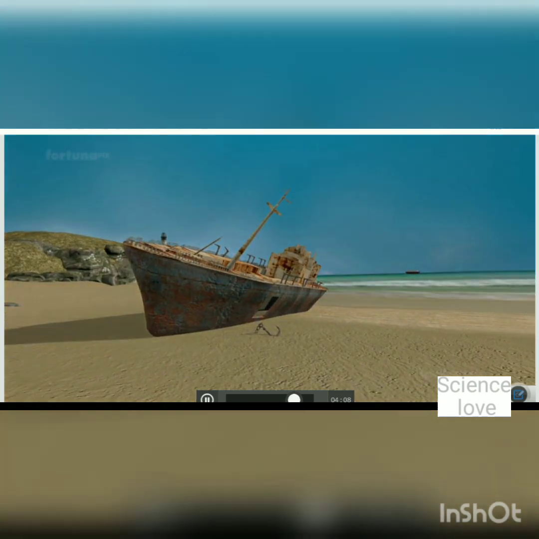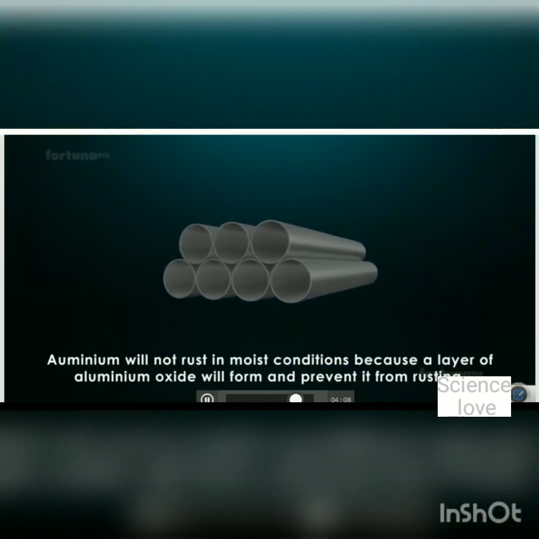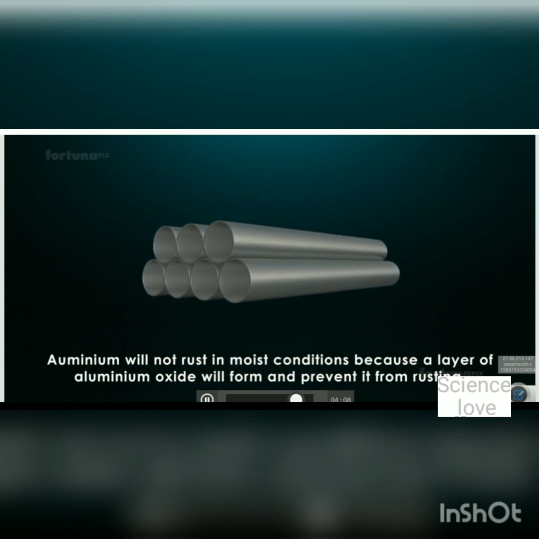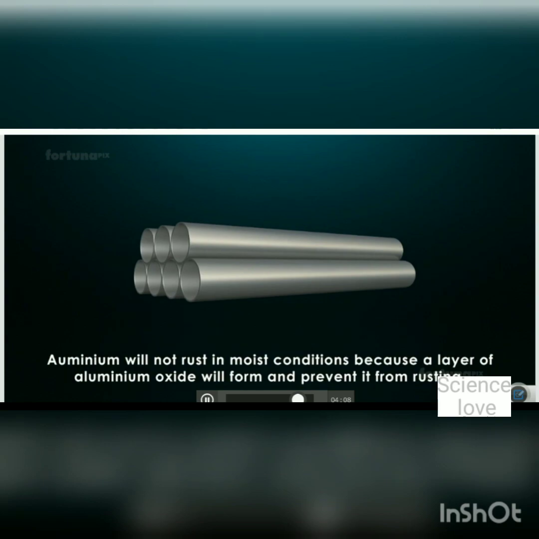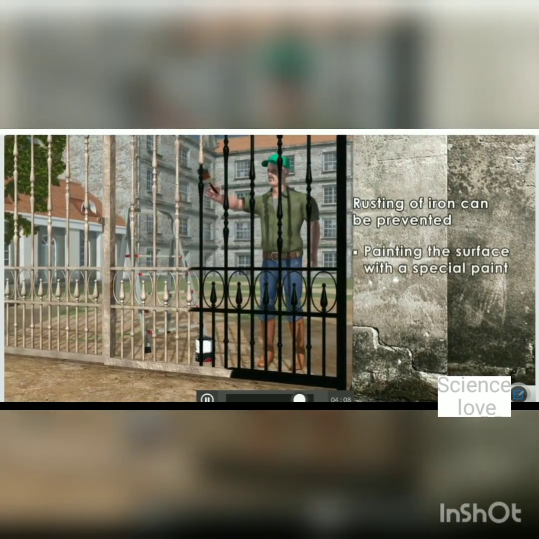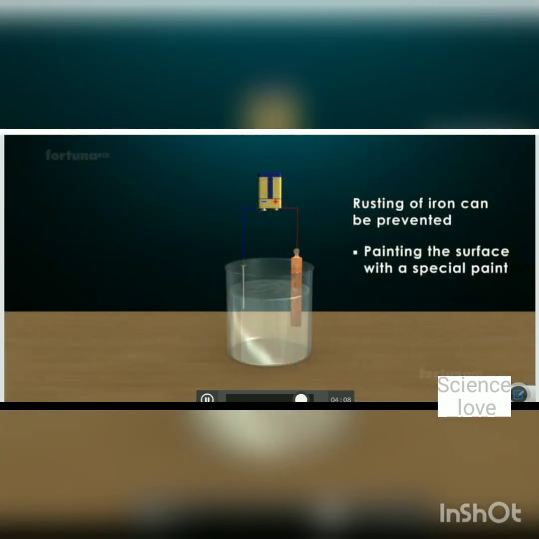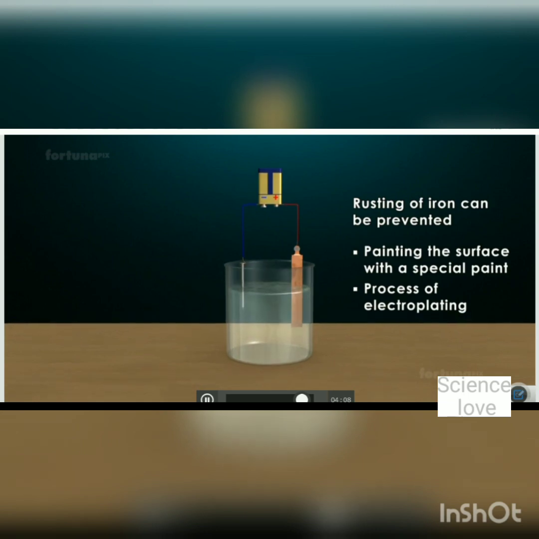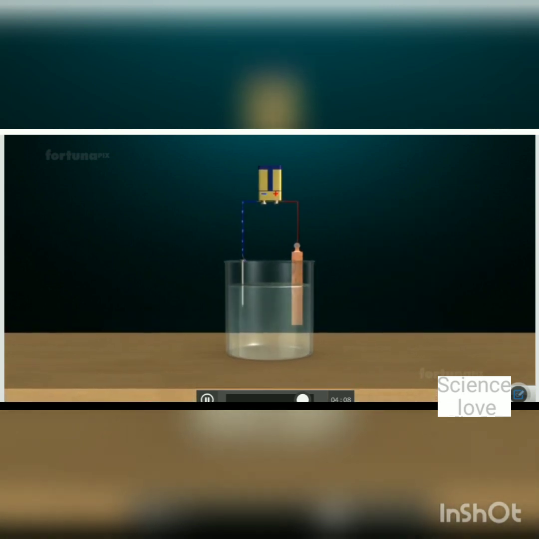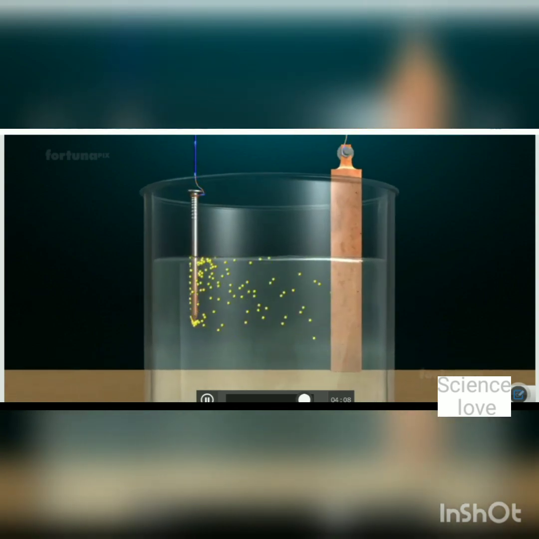So students, as I told you, some metals such as aluminum do not corrode. Why? Let me tell you. Because a layer of aluminum oxide will form and prevent it from rusting. We can prevent iron articles from rusting or corroding by the following methods. First, painting the surface with a special paint, and second, the electroplating process. As you know, in the electroplating process, an iron nail is coated with a non-corroding metal by the electrolysis process.